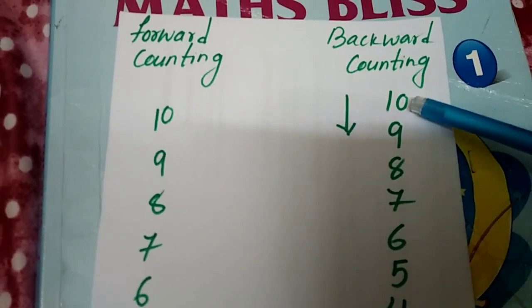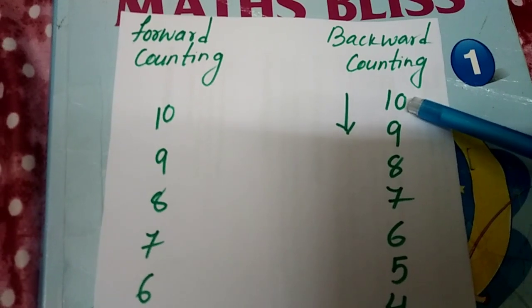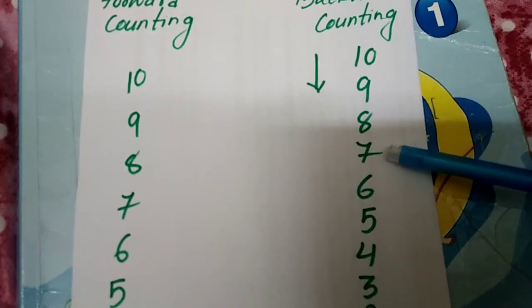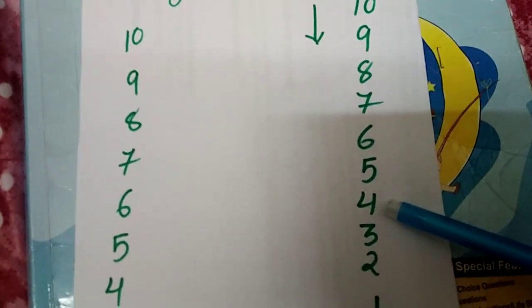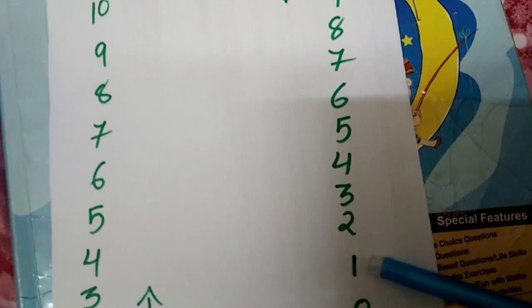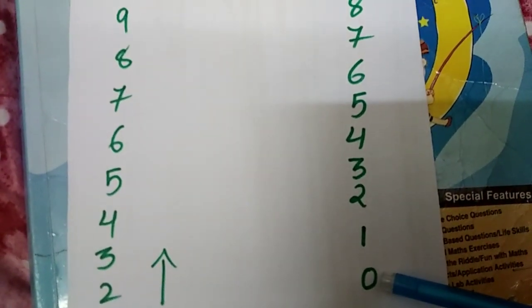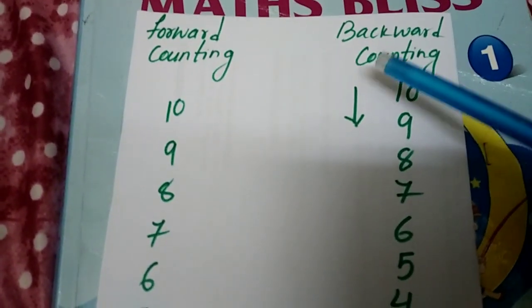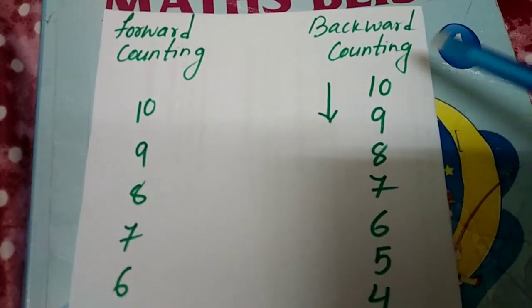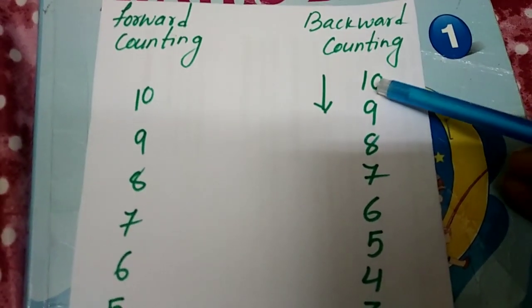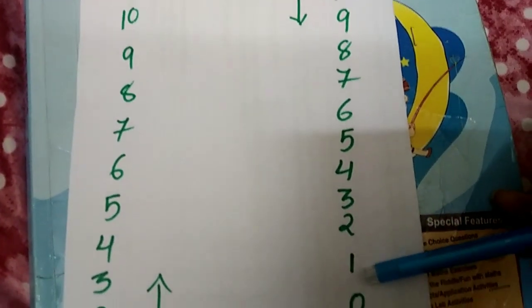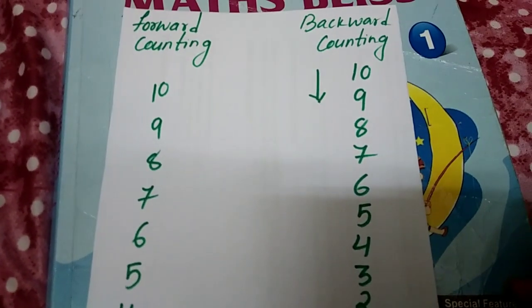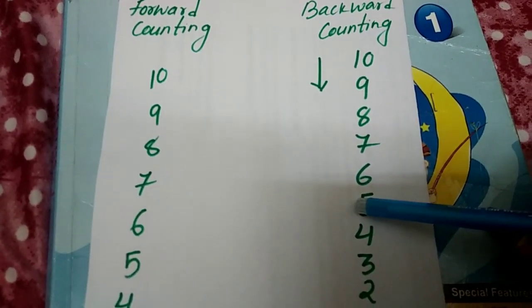That means, when the rocket is going to start, how do we count? 10, 9, 8, 7, 6, 5, 4, 3, 2, 1, 0, go. Then the rocket will start. Okay, children, this is called backward counting, or we can say rocket counting. Why? Because when we count backward from 10 to 0, when 0 comes, the rocket will start. This is the way to remember forward and backward counting.